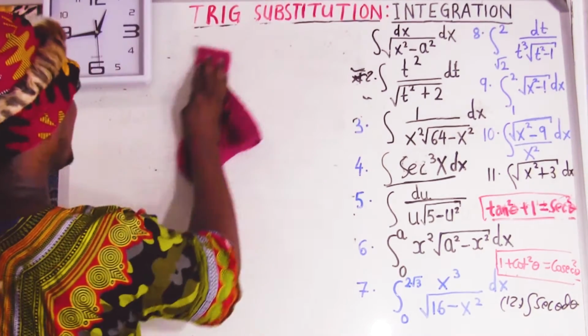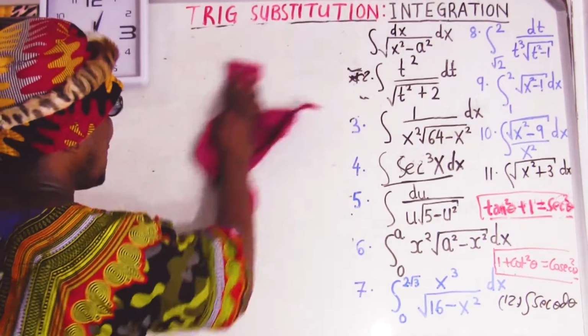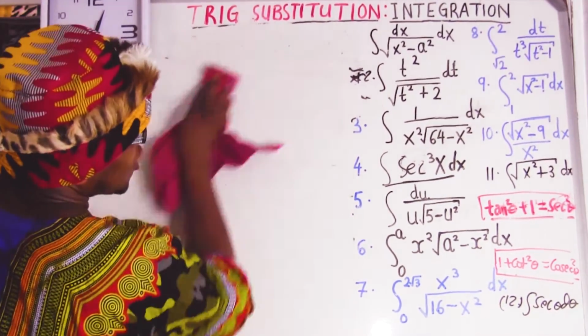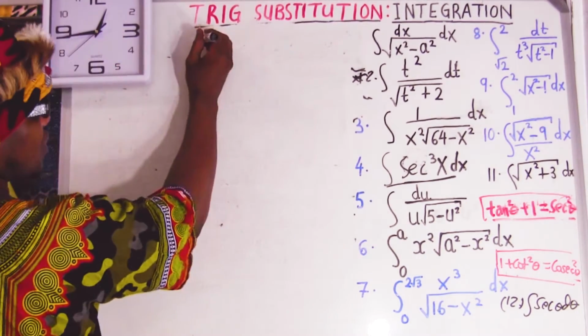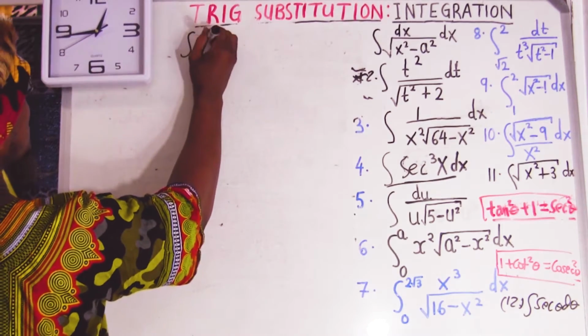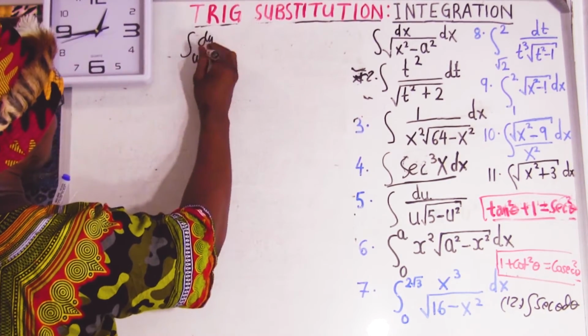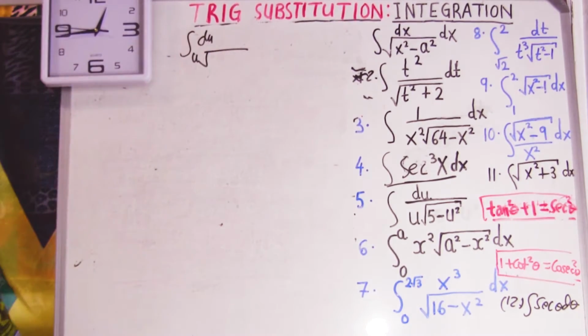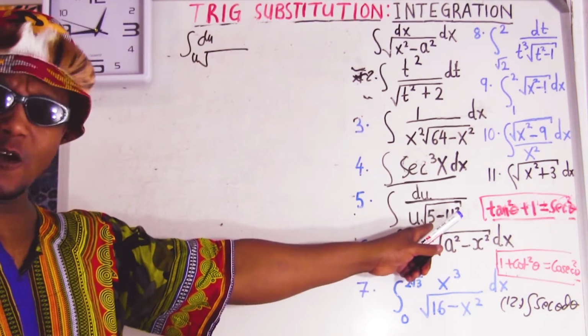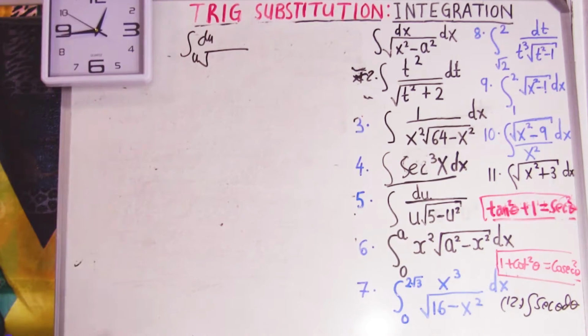Question number 5. Let me go quick now. Number 5, I know this. First I'm going to have to rearrange my stuff. Okay, so this is going to be a sine substitution, but let me show you how I'm going to rearrange. We got u here, du. Now look, this must be in the form of a square, not as a number, because from the formula it has to be a square. So I'm going to have to write it in the form of a square.